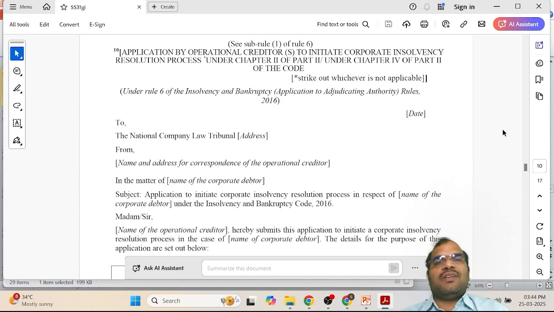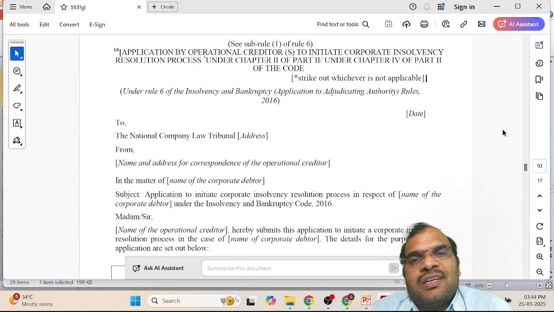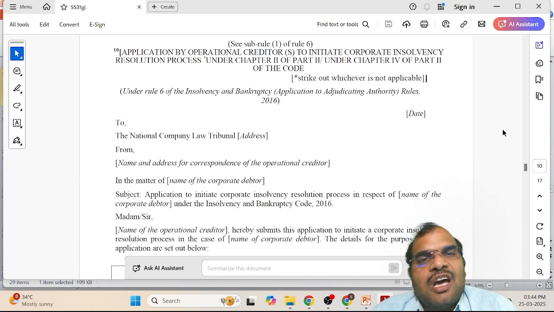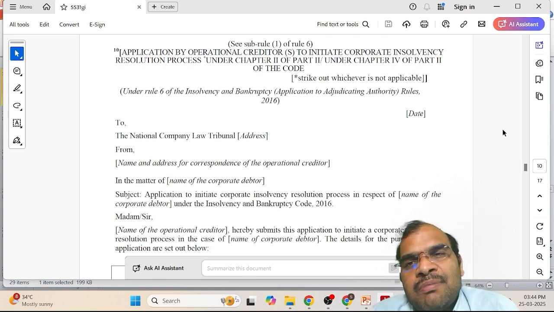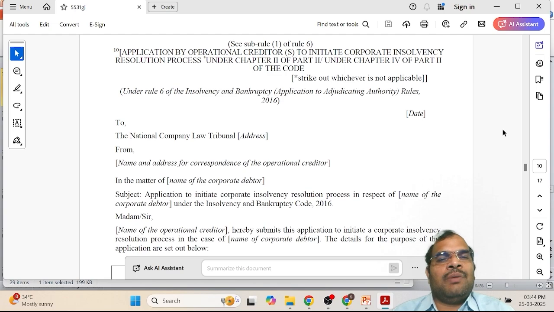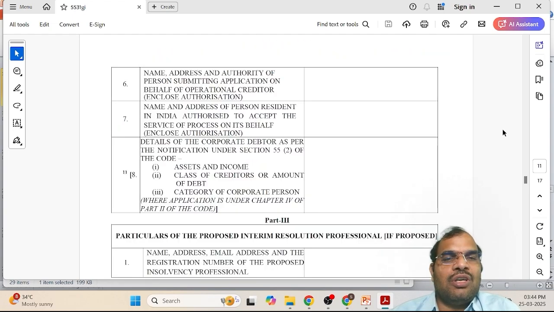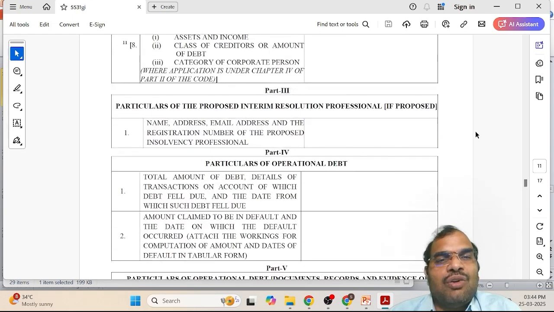Please look at the screen. Application by operational creditor to initiate CIRP under Chapter 2 of Part 2 of the Code. Here you are going to give two addresses.